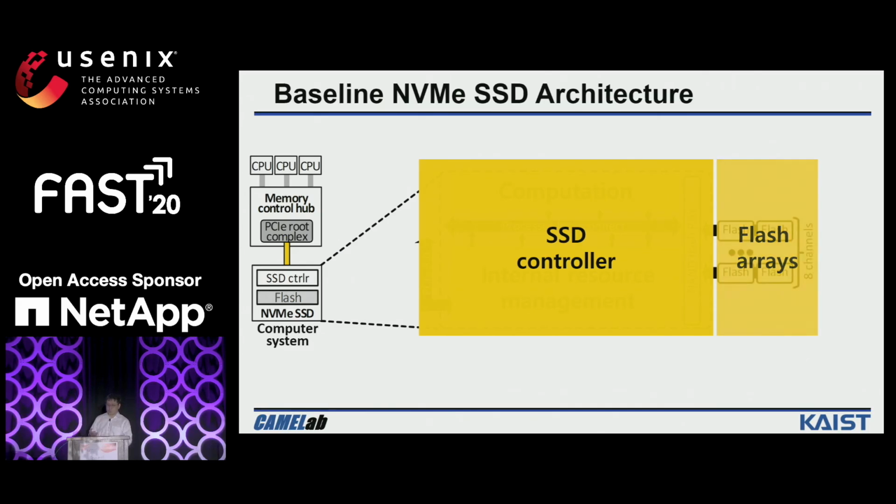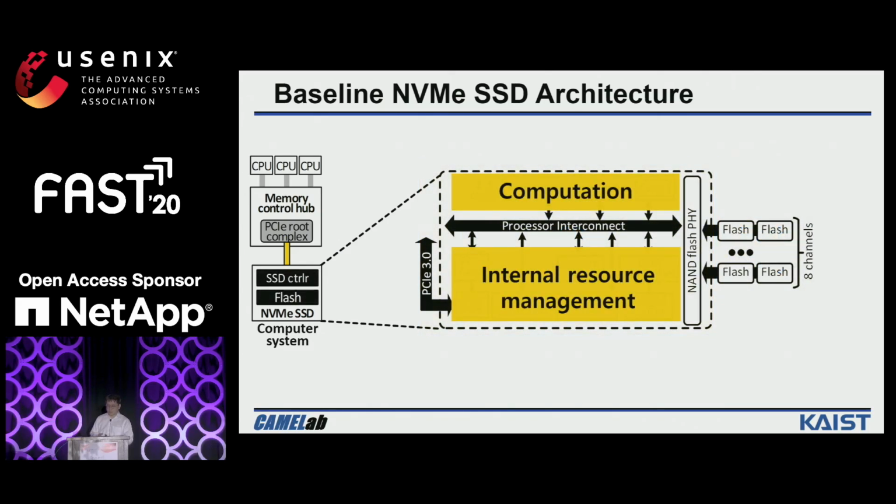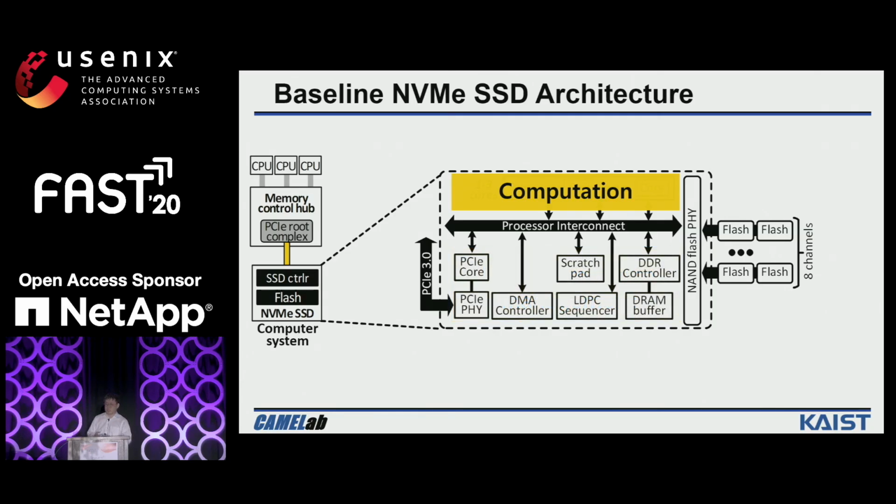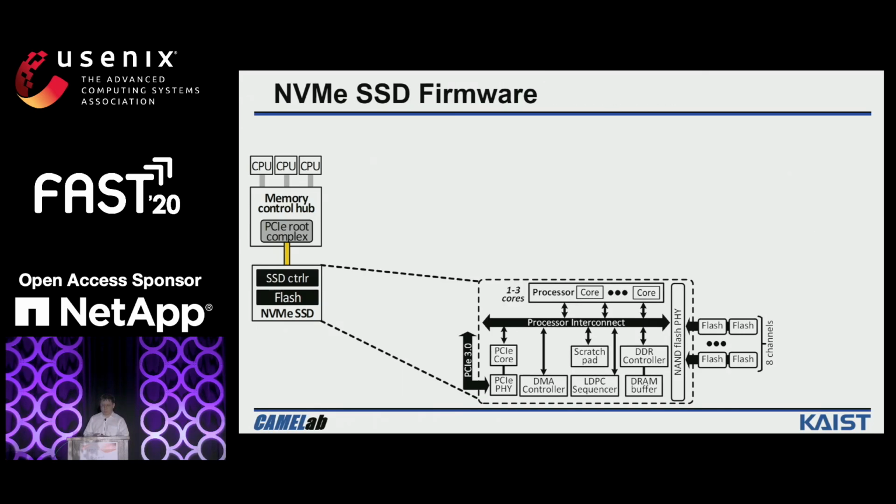It also includes a flash controller. The flash controller contains many internal resources such as the PCIe module, ECC engine, as well as DRAM buffer. The SSD controller also contains a few cores for computation. We call these cores flash cores. These flash cores can be used to execute the flash firmware.